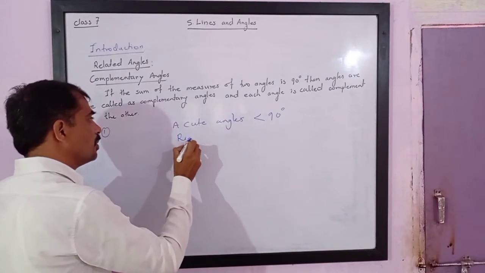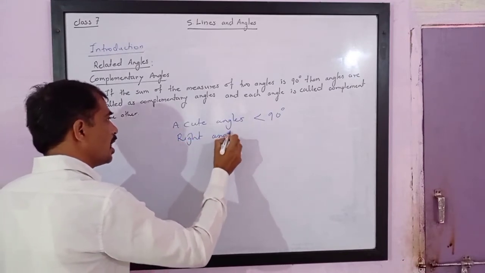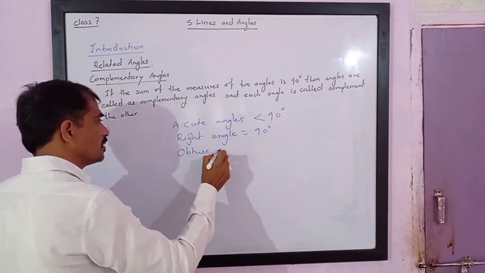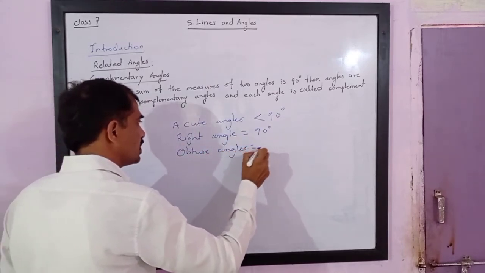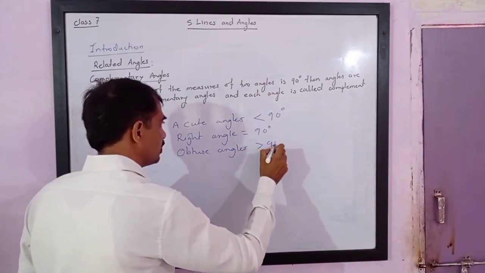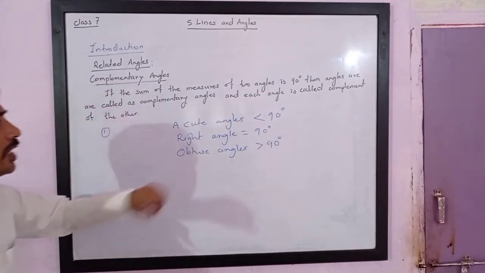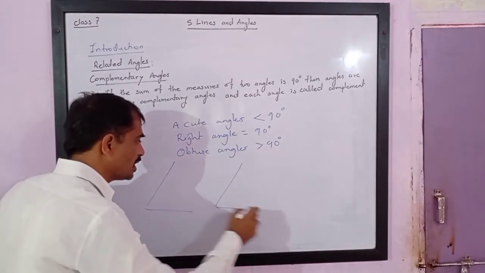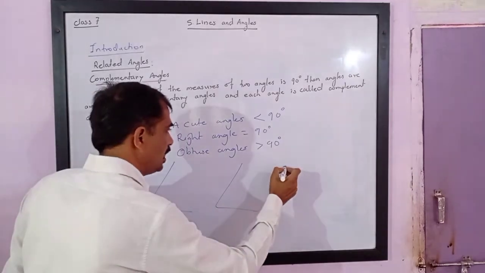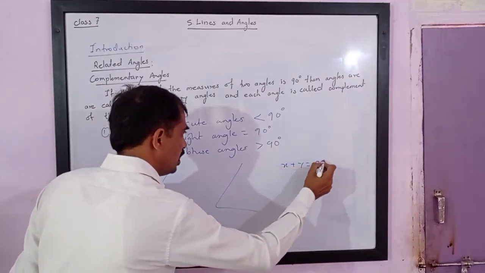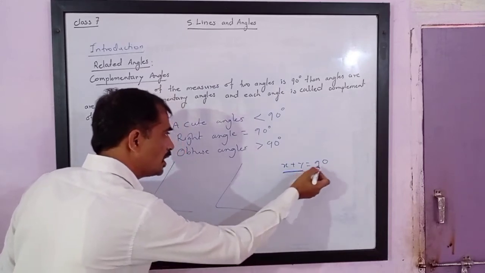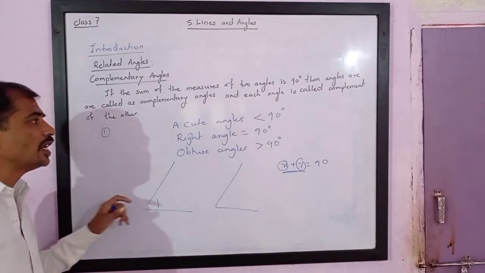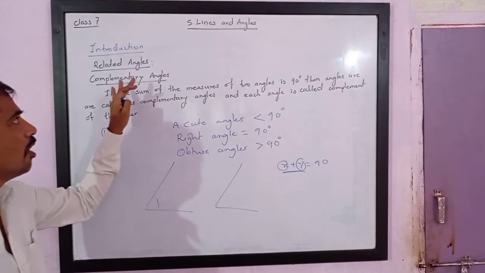Then right angles have measures of 90 degrees, and obtuse angles have measures greater than 90 degrees. So this is what you have already studied. Now if two angles are to be complementary, that is, if their sum is to be 90 degrees, then each must be smaller than 90 degrees. Please understand, it means both the angles must be acute, and only then can they form complementary angles.